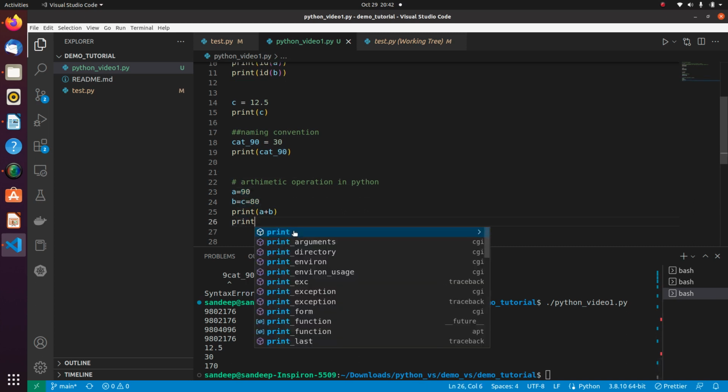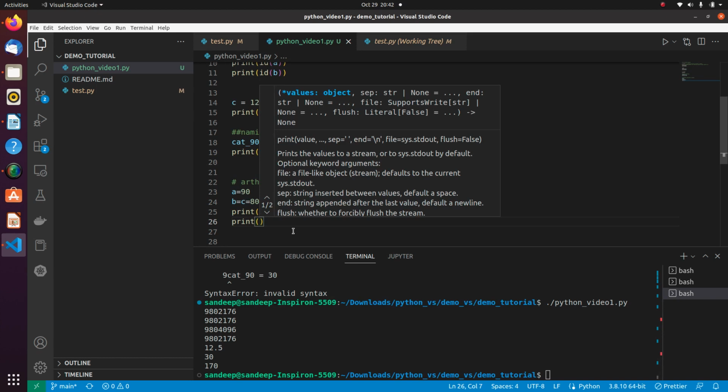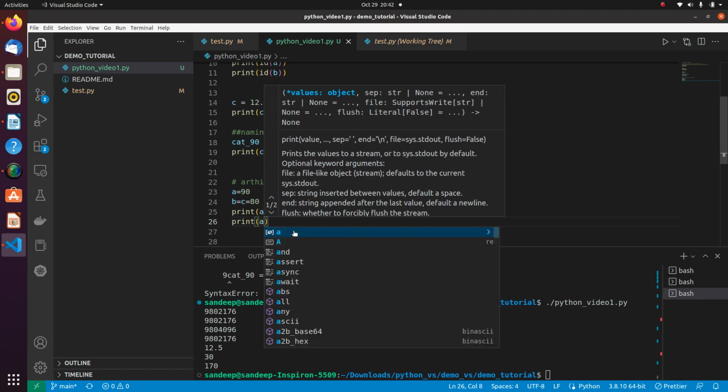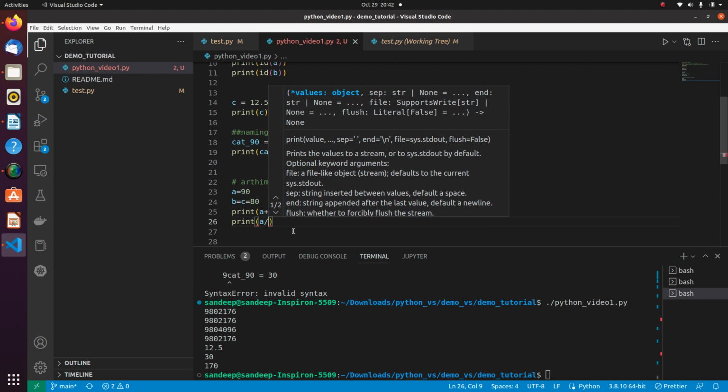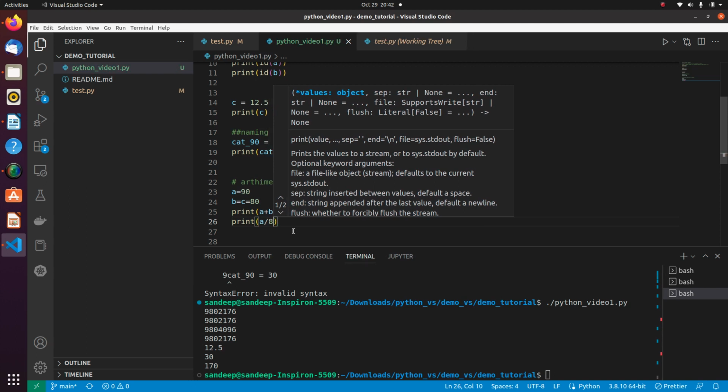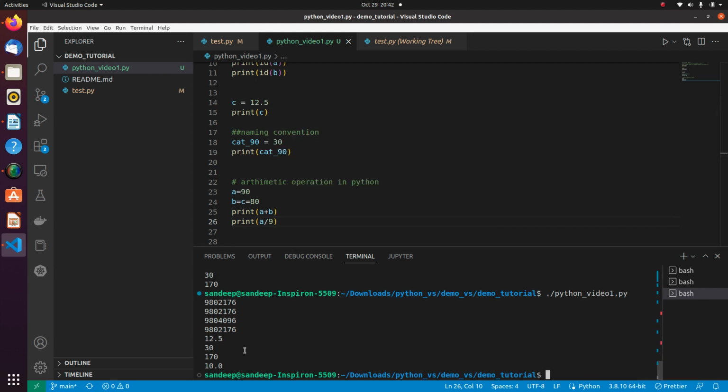If I want to do a float operation or a float division, then what I will do is I will simply type a divided by, let me print anything that gives me a float output. Let me first divide it by 9. Let's see what is the output. Then here you can see that it has given me a float value, that is 10.0.